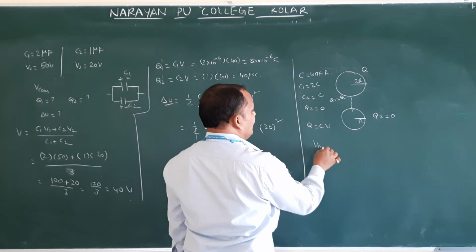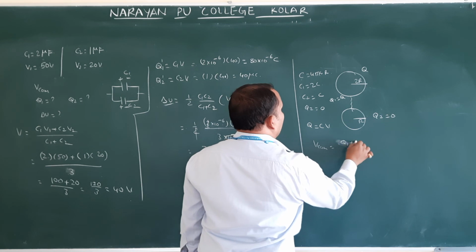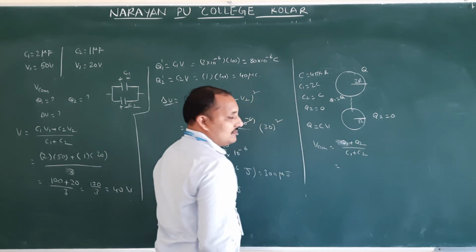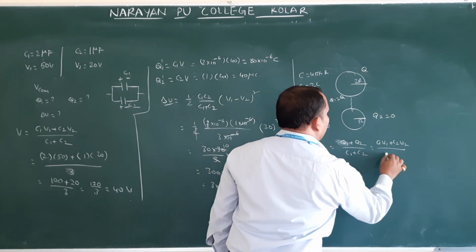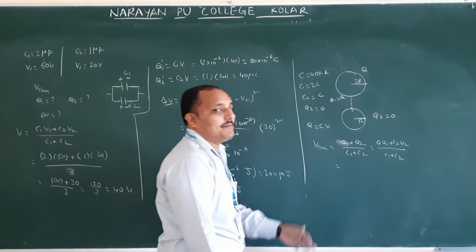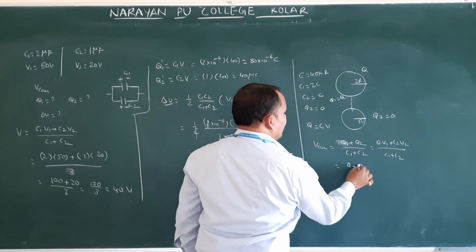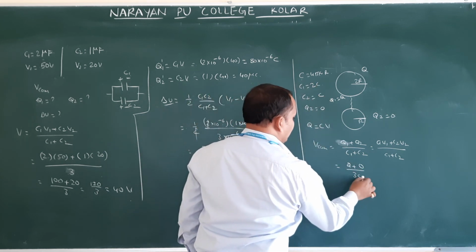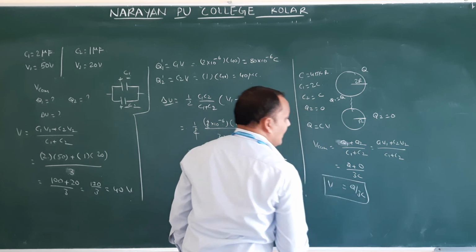What is the common potential formula? C1V1 plus C2V2 by C1 plus C2, otherwise Q1 plus Q2 by C1 plus C2. Any formula you can take. What is Q1 initial value? Q. So Q plus 0 by C1 plus C2, that is 2C plus C, which is nothing but 3C. So Q by 3C is the common potential.